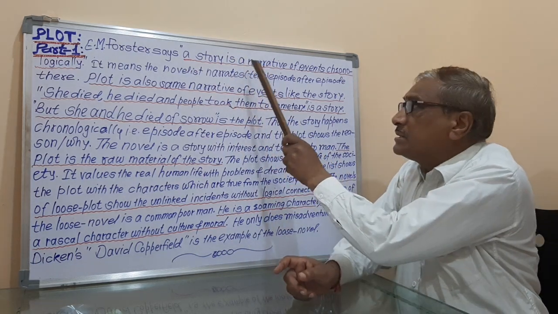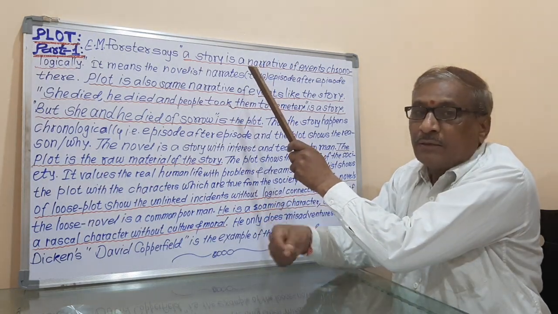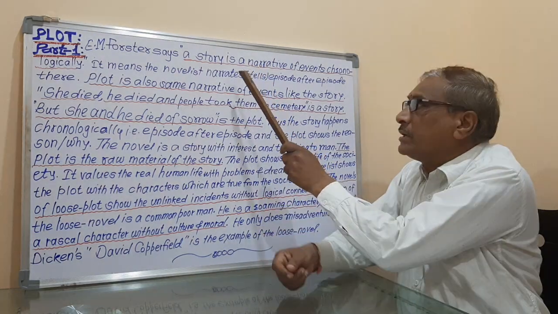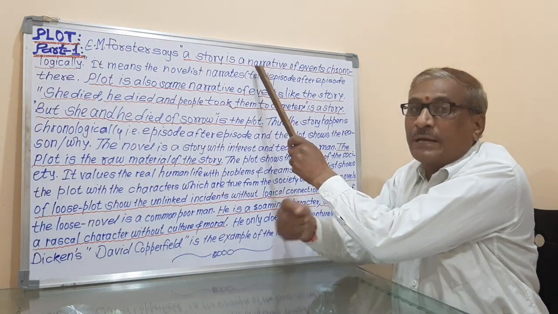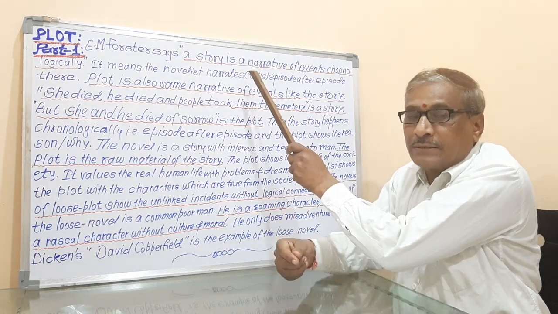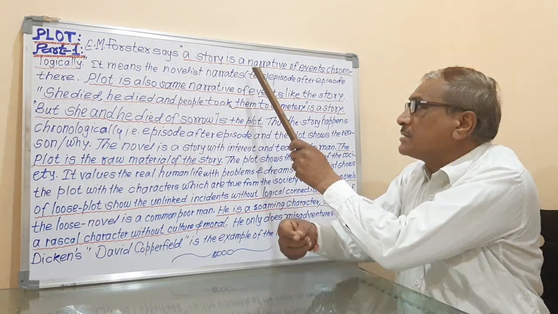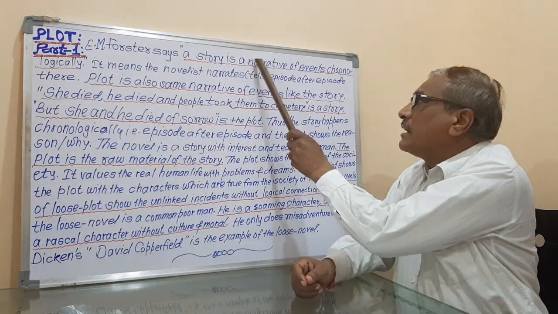Narrative means it is the storytelling, means the novelist tells the story, that is called the narrative. Narrative means speaking of the writer, writing of the writer, narrating of the writer. The writer speaks about his characters, about his story, that is called the narrative.